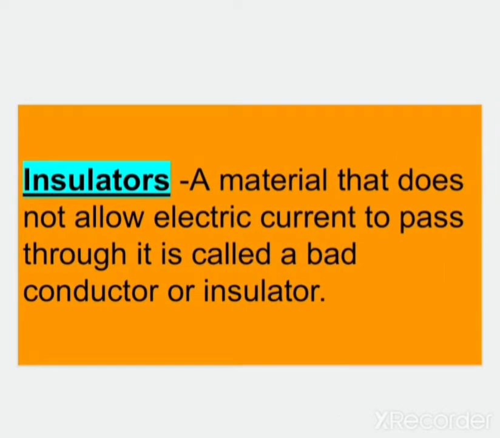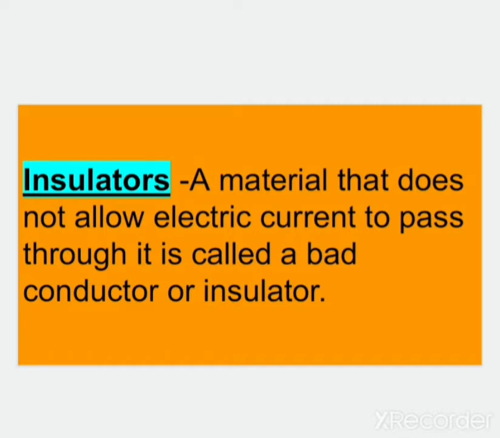Now the next one is insulators. A material that does not allow electric current to pass through it is known as an insulator or bad conductor of electricity. So insulators don't allow electricity to pass through them easily. We can take examples: wood, cloth, paper. Through these electricity cannot pass, so they are known as insulators.